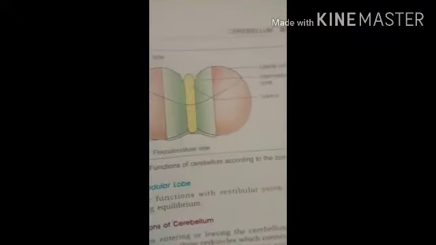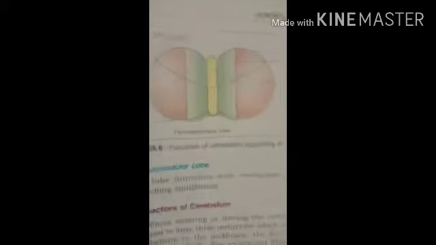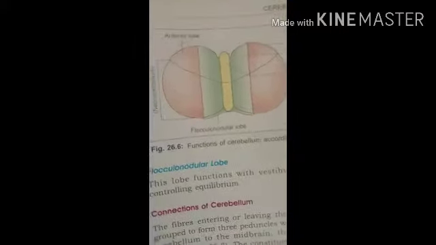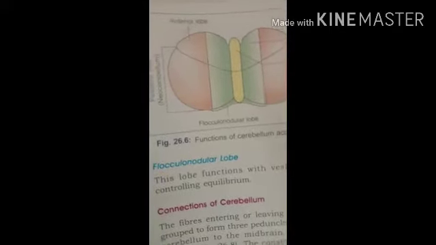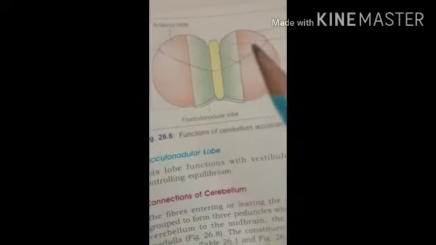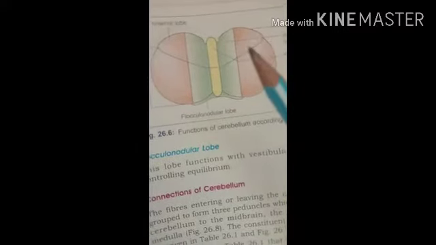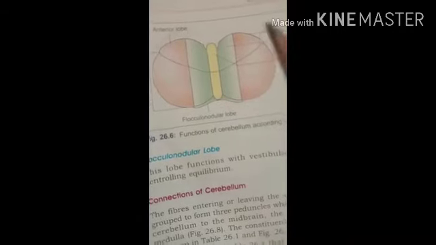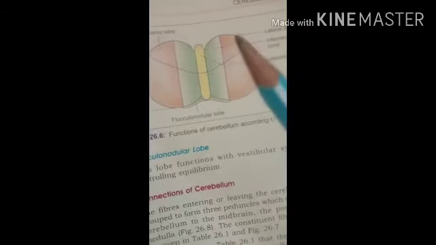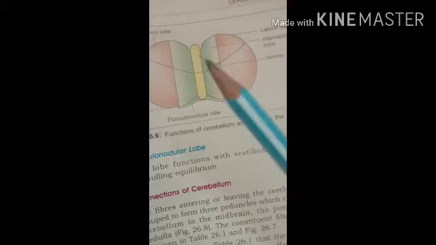So the falx cerebelli, the fold of this falx cerebelli, its base is attached to the posterior part of the inferior surface of the tentorium cerebelli, and the apex is directed between the two parts which are distinguished on the sides of the foramen magnum.